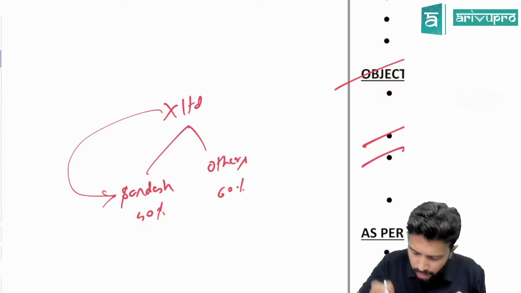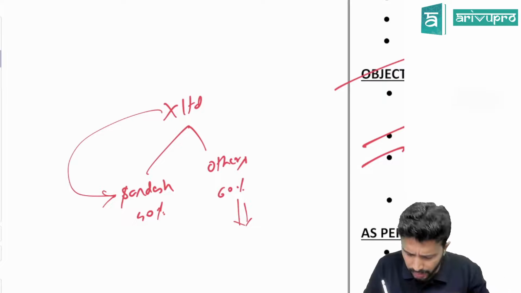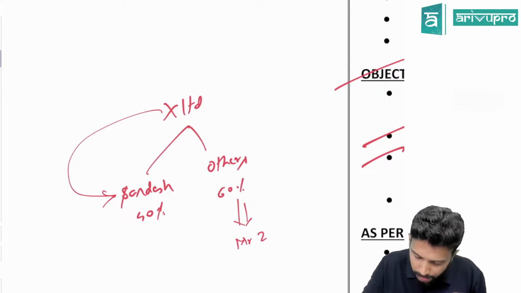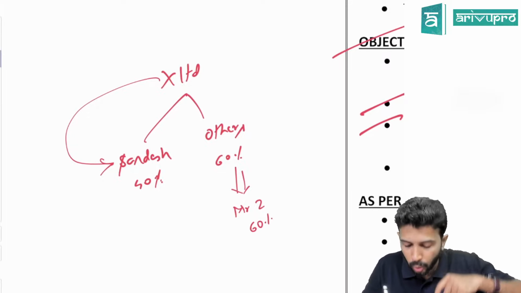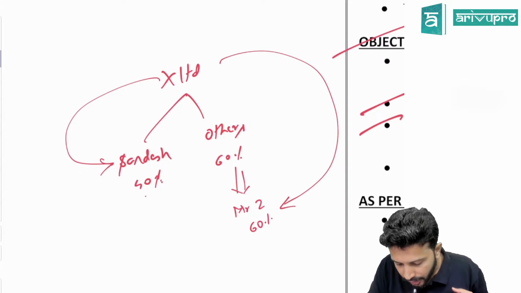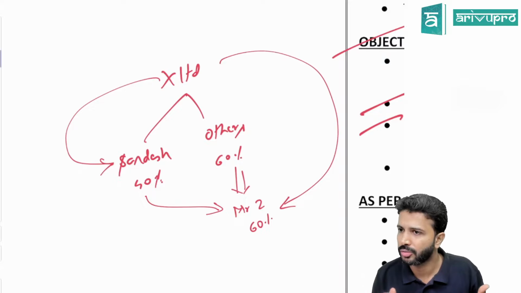Suppose all of you sold your shares to another person, Mr. Z. Then Z will have 60%, and Z is the majority shareholder. Control automatically moved from my hand to Z's hand. This is what we call a hostile takeover.